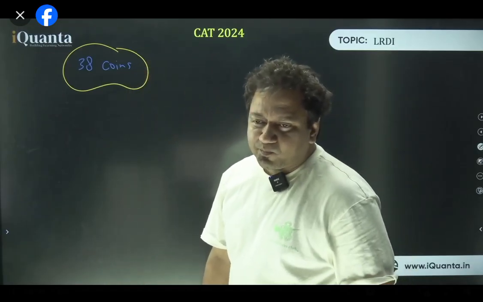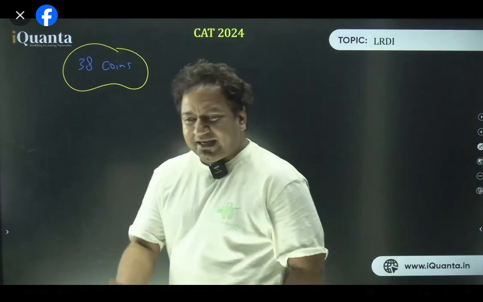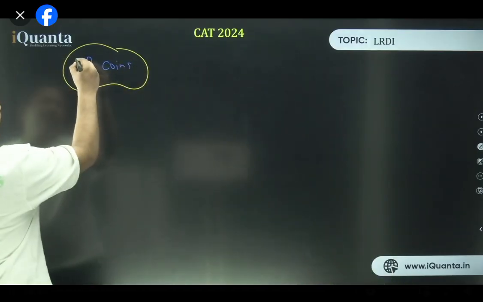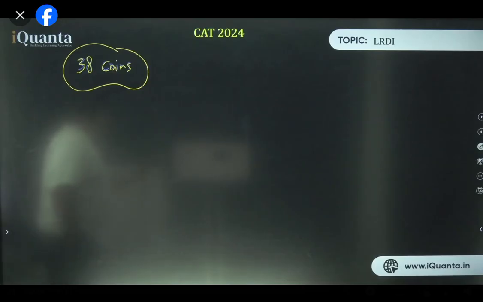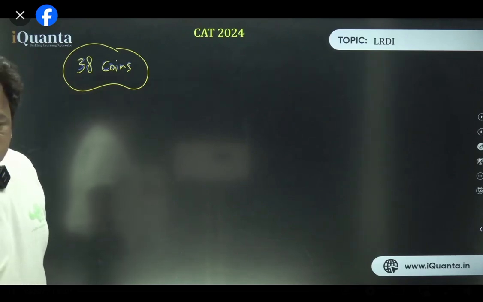Okay, it's a game. Let's enjoy a game. A beautiful game we're going to play today. 38 coins lying on a table. I want a volunteer. It's not a new topic. I need a volunteer who is going to play with me. I am a player and you will also be a player.